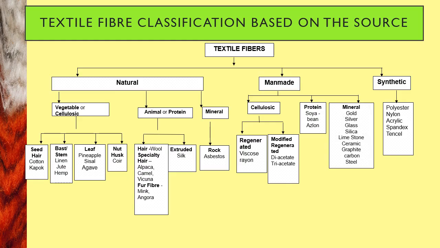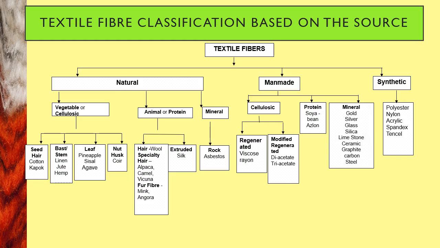If we go to the man-made sources, the cellulosic bases are regenerated and modified regenerated fibers like rayon. From the protein sources, soya fibers. From mineral sources like gold, silver, glass, there are many. The synthetics are polyester, nylon, acrylic, spandex and tencel.